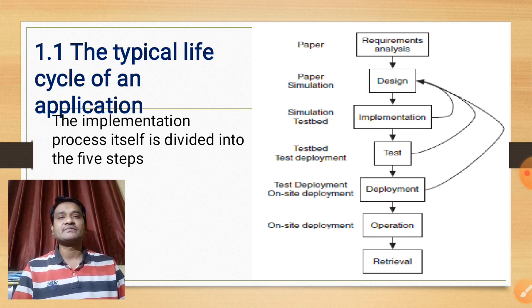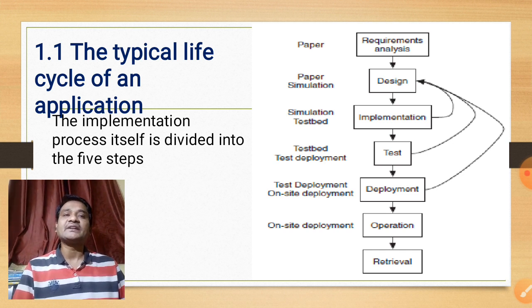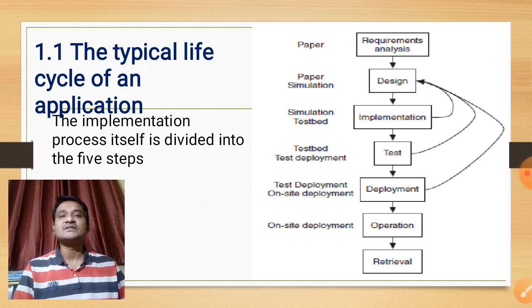In the second step, we proceed with the implementation and simulate the system. The third step is to increase the complexity by moving from simulation to a test-bed deployment. The fourth is to further stress the system by introducing real-world properties in a test deployment. And finally, you should be ready to face the normal operation of the system in its final deployment stage.